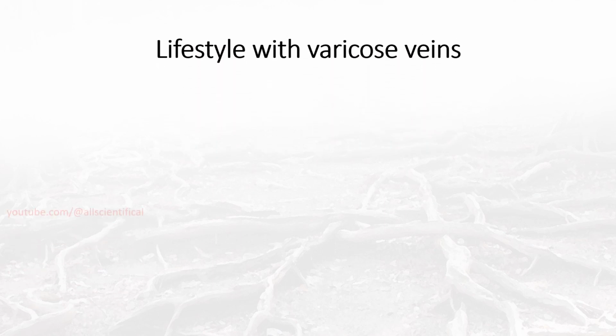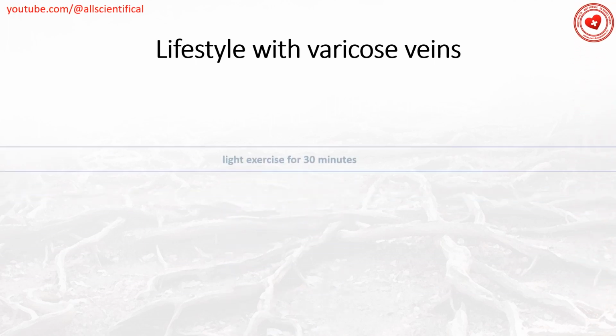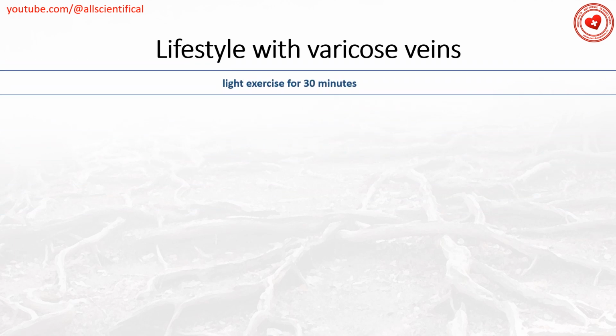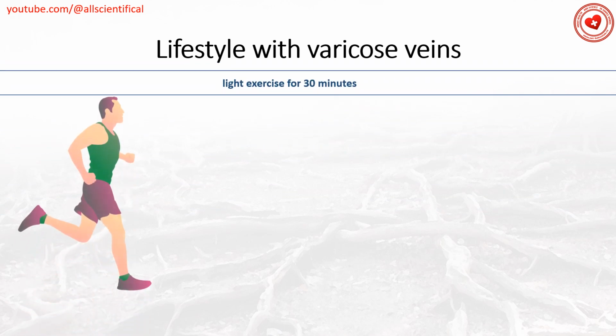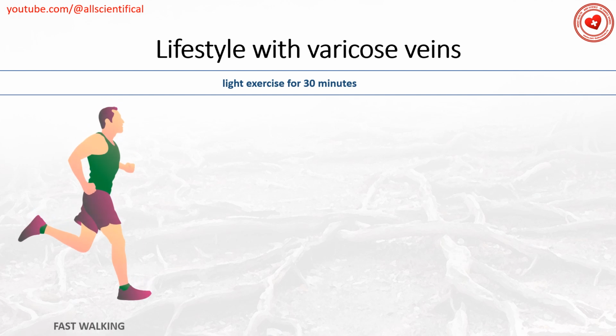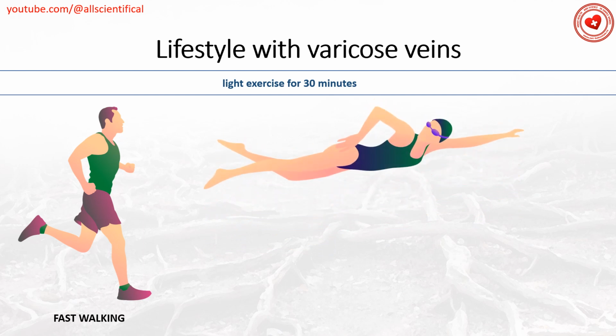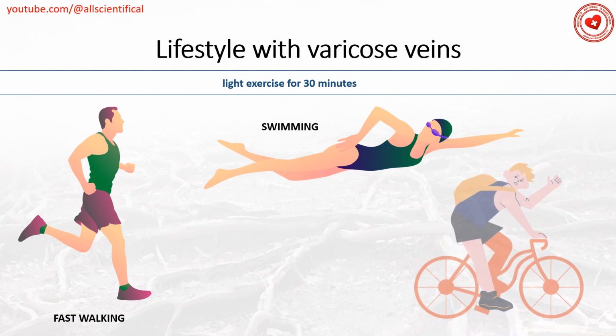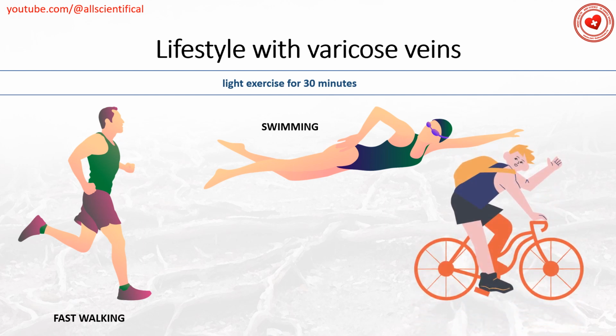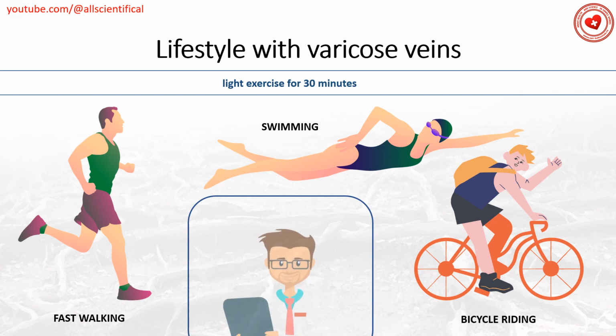Lifestyle with varicose vein: maintaining physical health and adhering to a healthy diet are considered the main rules in the prevention of varicose vein. Light exercise for 30 minutes every day will not only help you control your weight, but will also strengthen the veins in your legs. You can start the day with a brisk walk or end the day with swimming or cycling. If a patient has already developed varicose vein, when controlling the disease, it is recommended to adhere to a special sport regime under the supervision of a specialist.